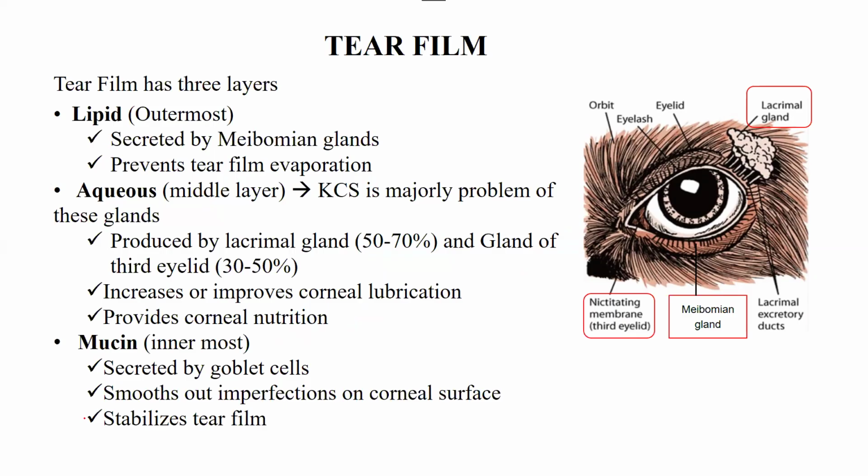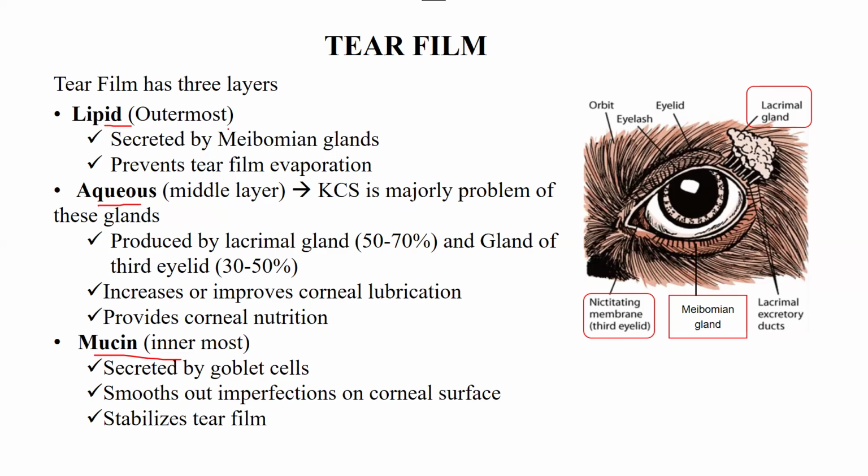What the tear film is. Basically, tear film is a liquid, you can say, or a secretion that is spread on the eye to cause the lubrication of the eye, of the cornea. The tear film has three layers. A lipid layer is the outermost layer, then we have the aqueous layer, which is the middle layer, and then we have the mucin, which is the innermost layer of the tear film.